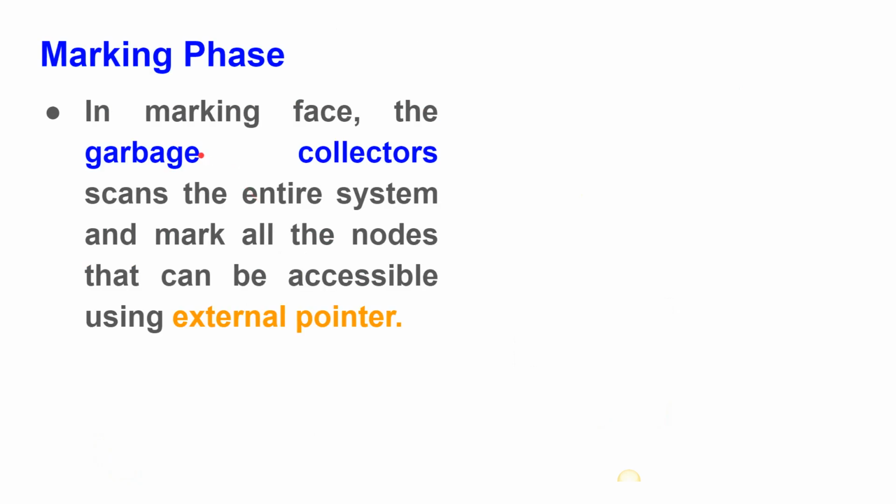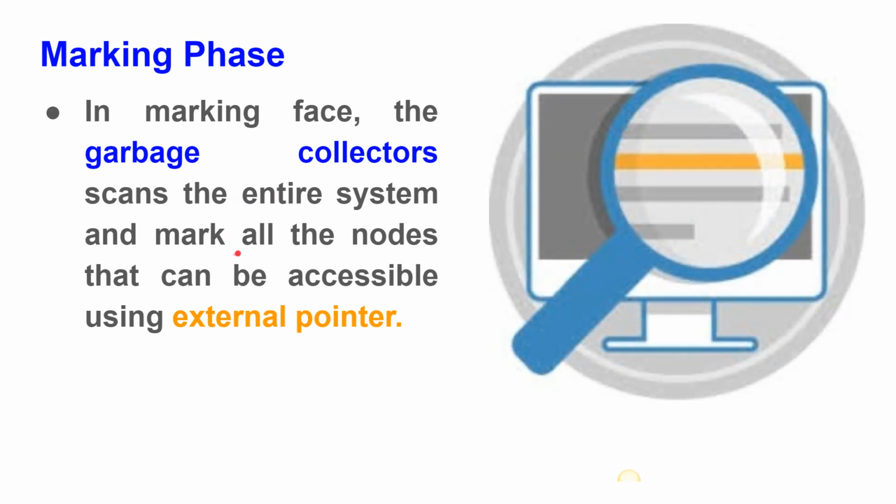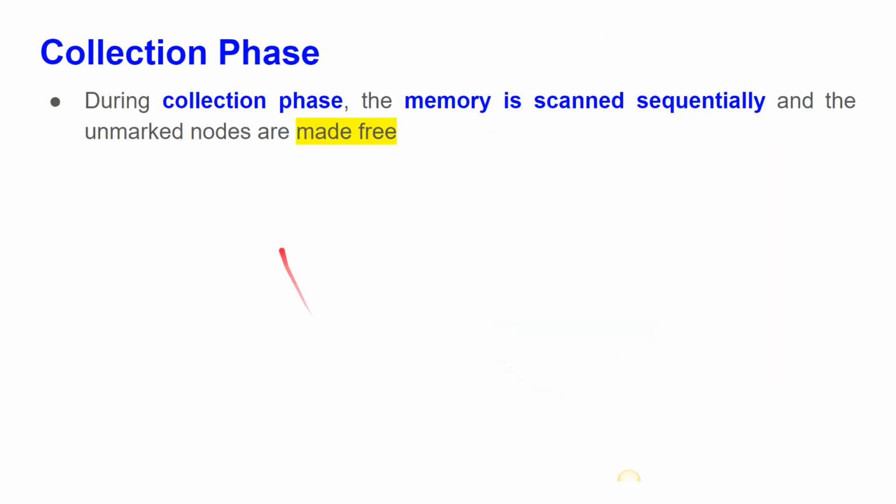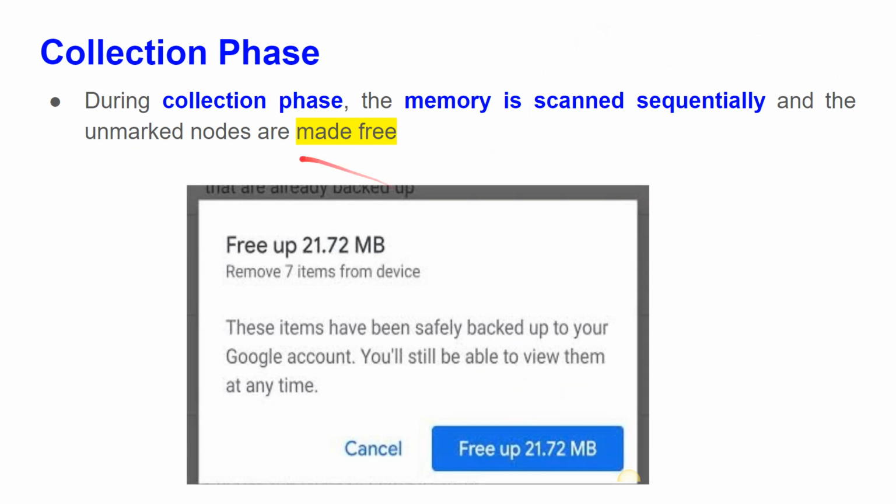In the marking phase, the garbage collector scans the entire system and marks all the nodes that can be accessed using an external pointer. So this is very important. The external pointer is very important. Next, the collection phase. During the collection phase, the memory is scanned sequentially and the unmarked nodes are made free. Okay, so we'll discuss this in detail now.